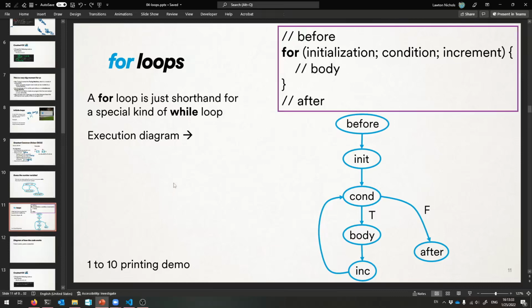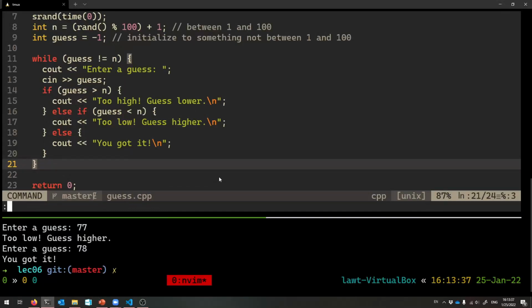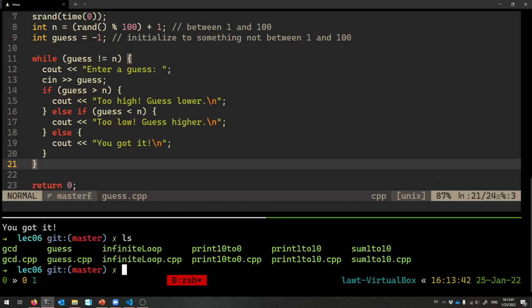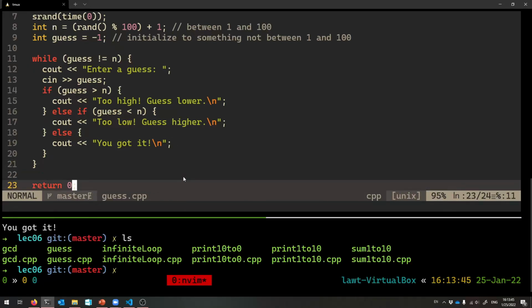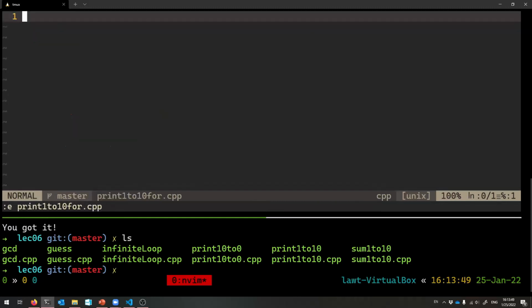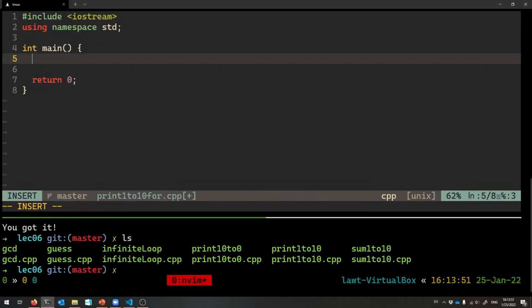Okay, so here I have this. What was I calling all this code? Let me use the same name. So let's do print 1 to 10 with a for loop or something. Print 1 to 10 for.cpp. So here's a for loop that prints from 1 to 10. Or you know what I want to do?